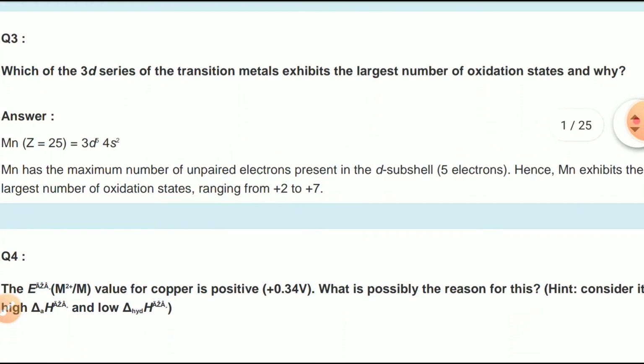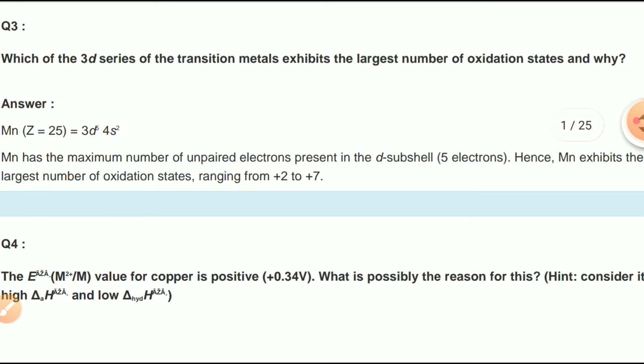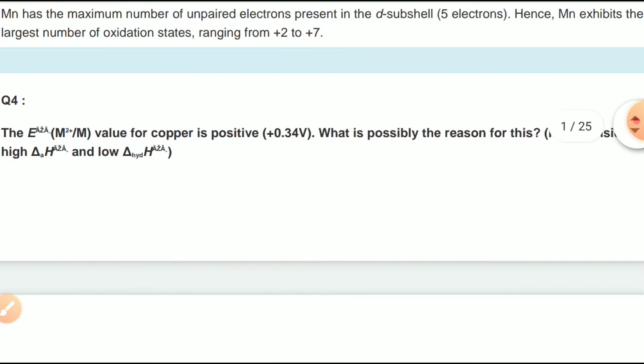Next question, question number 3. Which of the 3d series of transition metals exhibits the largest number of oxidation states and why? Answer: Manganese, atomic number 25, that is 3d5 4s2. Manganese has the maximum number of unpaired electrons present in the d subshell, 5 electrons. Hence manganese exhibits the largest number of oxidation states, ranging from plus 2 to plus 7. Question number 4.